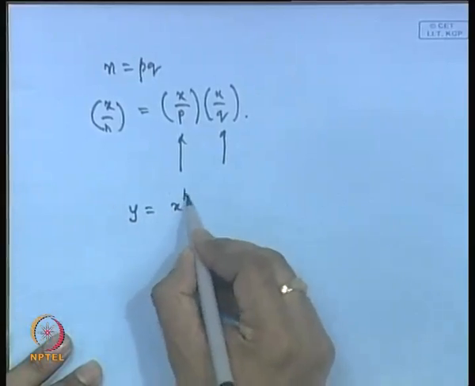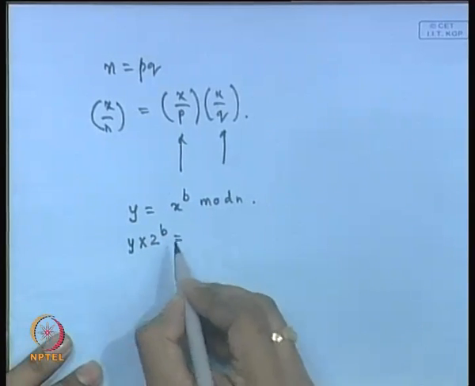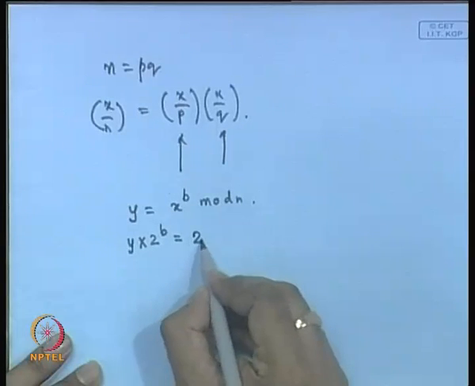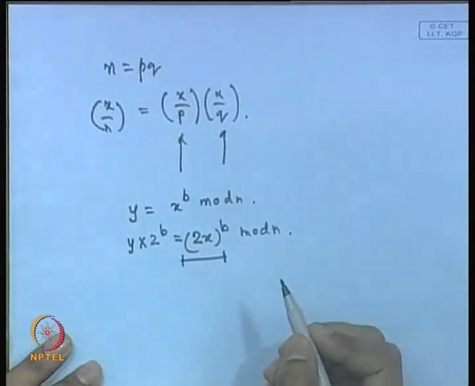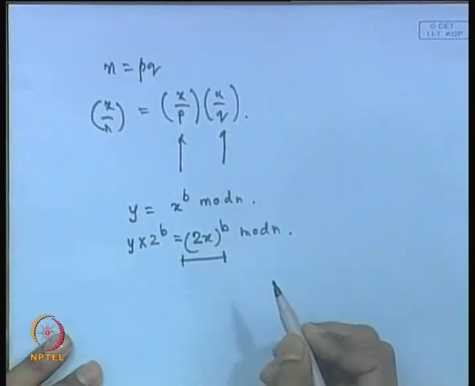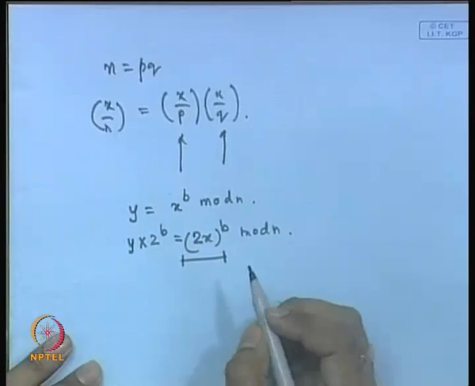Yeah, your idea is correct, but this part needs to be solved, right. You know the value of b, so what you do is multiply y with 2 power b. So what is y? y is x power b mod n, and if you multiply y with 2 power b, you get 2x power b mod n. This is the RSA encryption of 2x, right. Now again if I ask the half oracle to find the value of half, it will say me 0.